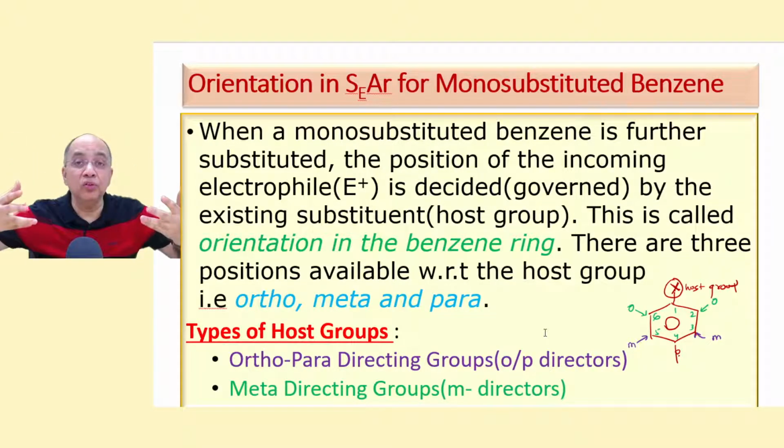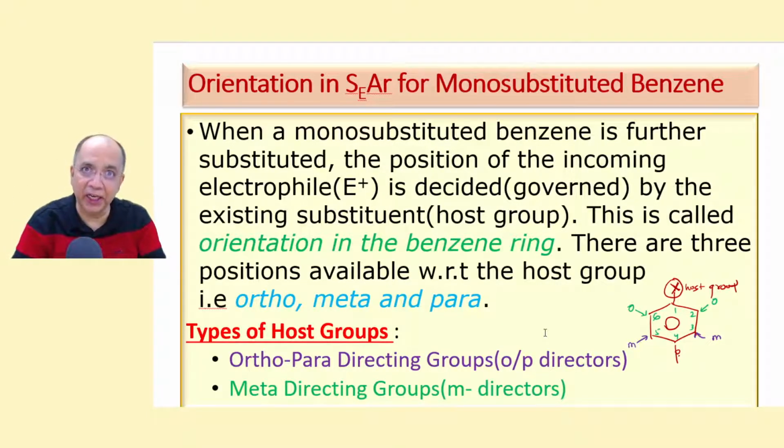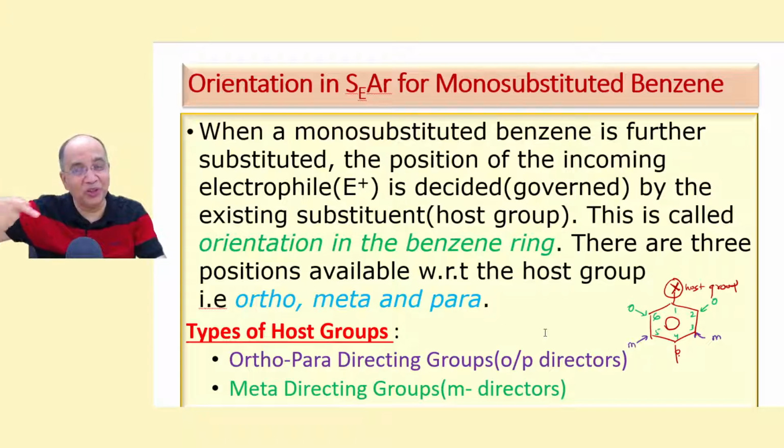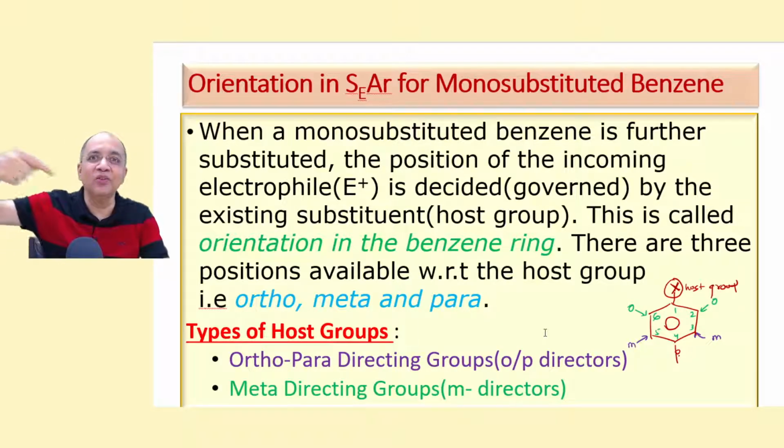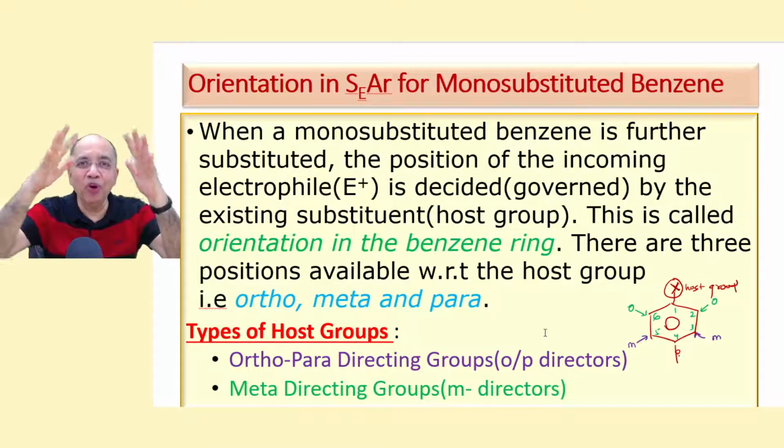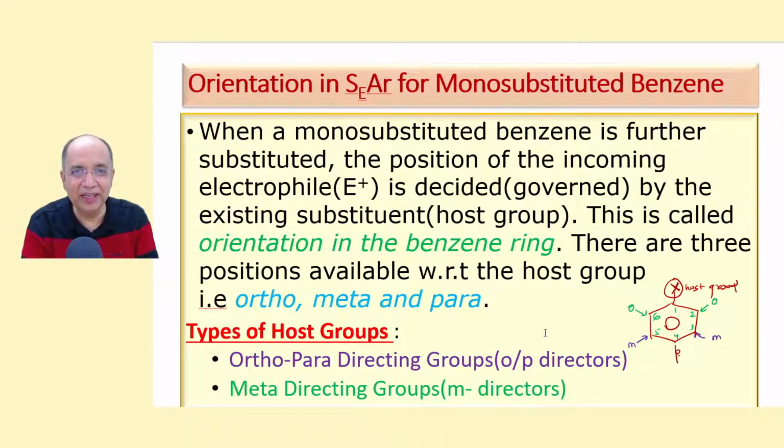carry out SEAr once again to convert monosubstituted to disubstituted. Another electrophile will attack a monosubstituted benzene like toluene or chlorobenzene. Then we have 3 possibilities.